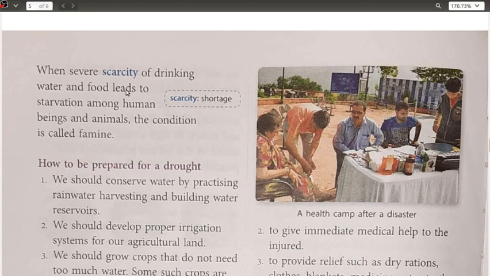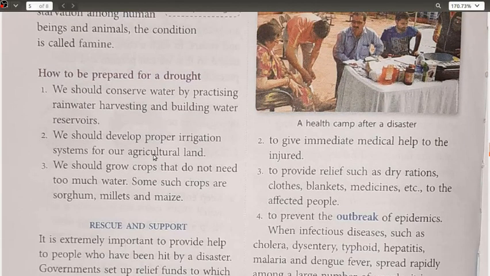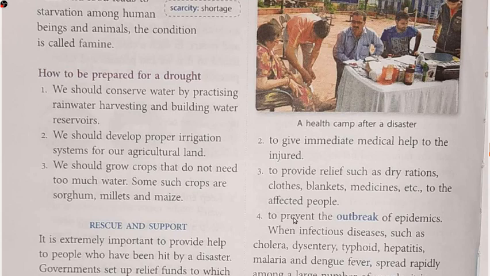And how do we prepare ourselves for a drought condition? We should conserve water by practicing rainwater harvesting and building water reservoirs. ठीक है, इस समय ये बहुत ज़्यादा प्रैक्टिस में है, क्योंकि not only this, each and every country is facing the environmental problems related to water conservation, water pollution, air pollution, and various other problems are there.